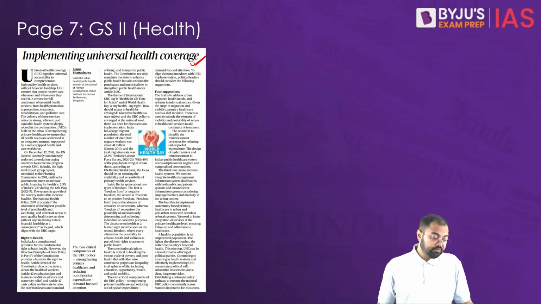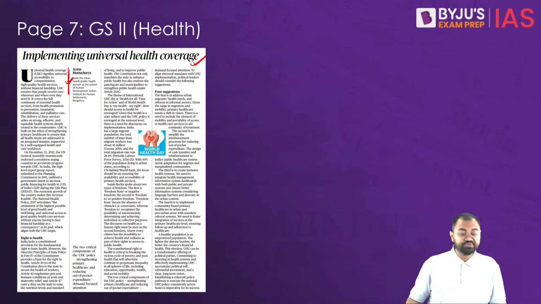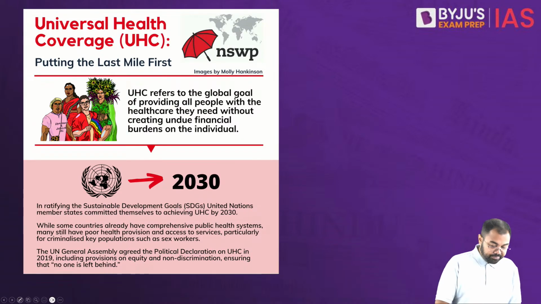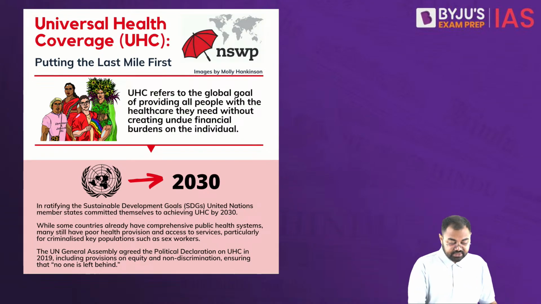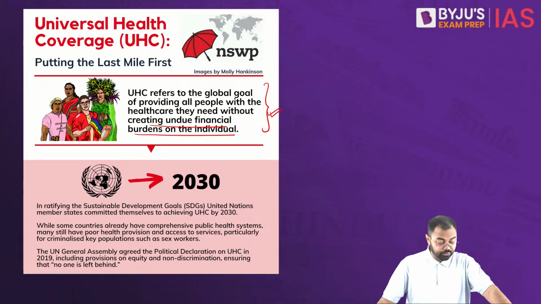Now this is something that becomes very crucial, because this has been mentioned by the WHO, and the WHO has been emphasizing the implementation of this and has been asking people to implement this. So that's why this basically refers to the global goal of providing all people with the healthcare that they need without creating undue financial burden on the individual.